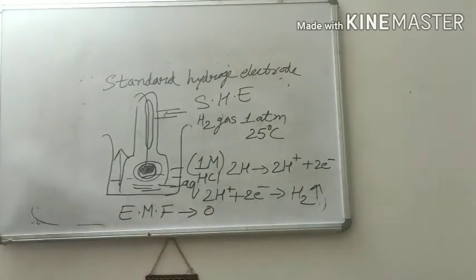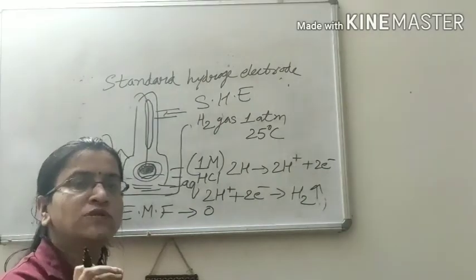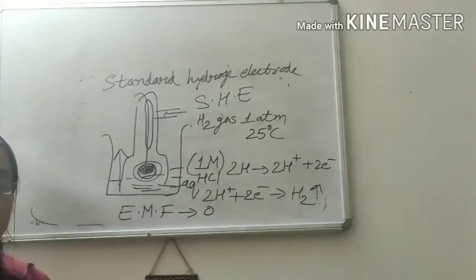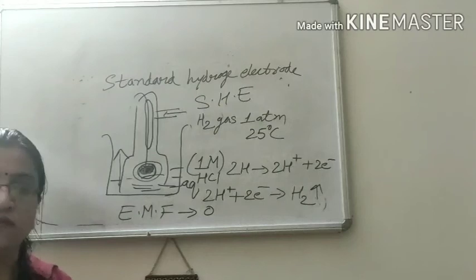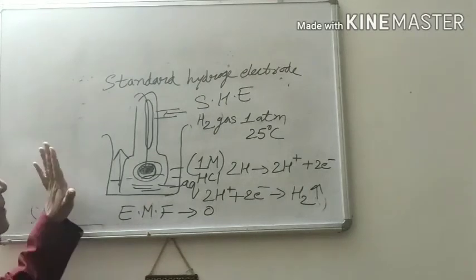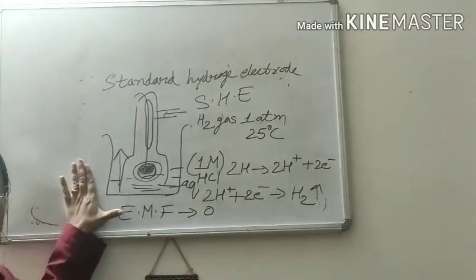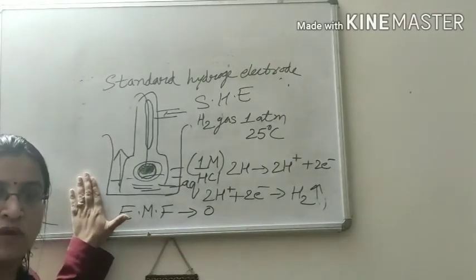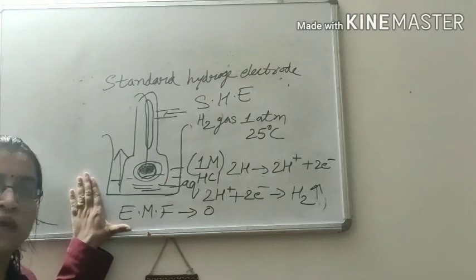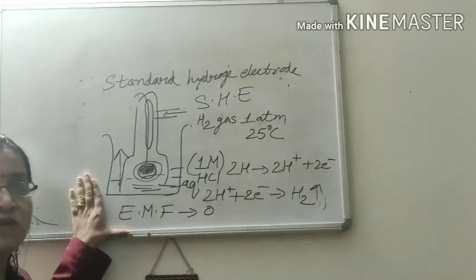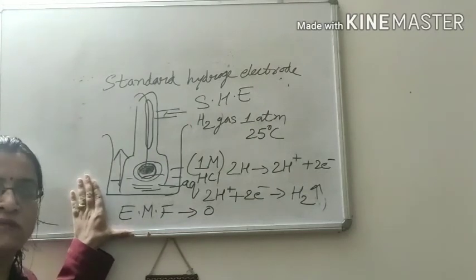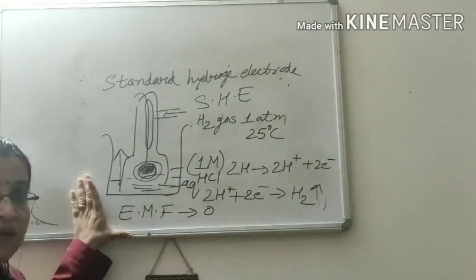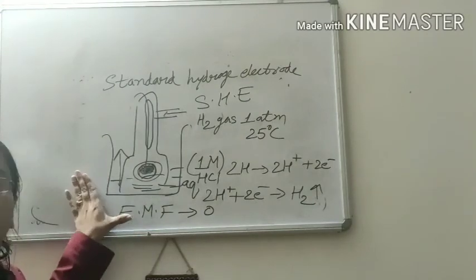So what is SHE? SHE is a reference electrode whose electrode potential is 0. So with the help of this SHE, we can calculate the electrode potential of any electrode, whether it is anode or cathode. If your aim is to calculate the electrode potential of anode, in that case SHE acts as cathode.